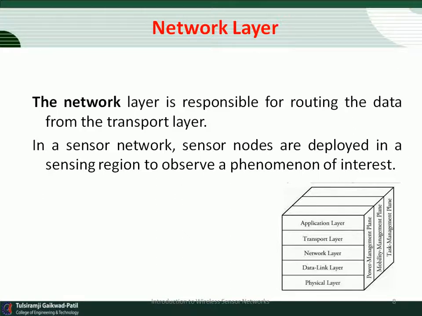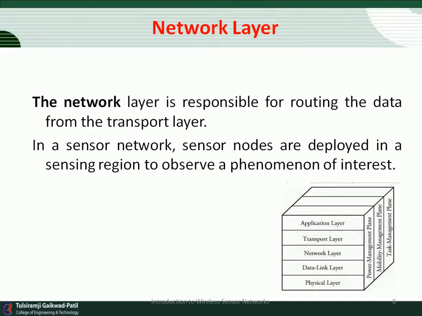In contrast, multi-hop short-range communication can not only significantly reduce the energy consumption of the sensor nodes. In a sensor network, in order to send the sensed data to the sink, a source node must employ a routing protocol to select an energy efficient multi-hop path from the node itself to the sink. The network layer is responsible for the routing and it creates the table, that means it stores the data in the form of a table.